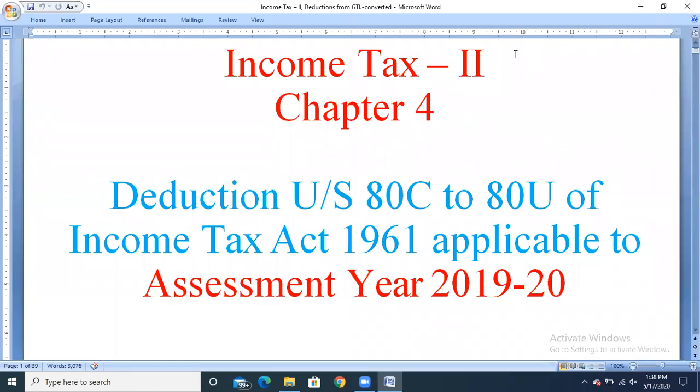Hello students, let's move on to chapter 4 under the subject Income Tax 2, that is deductions under section 80C to 80U, which is important for the 6 marks question as well as for 14 marks in chapter 5, because when we are calculating the total income, we need to claim the deductions under section 80C to 80U. The deductions under section 80C to 80U of the Income Tax Act 1961 are applicable to the assessment year 2019-20. So let us see the deductions.